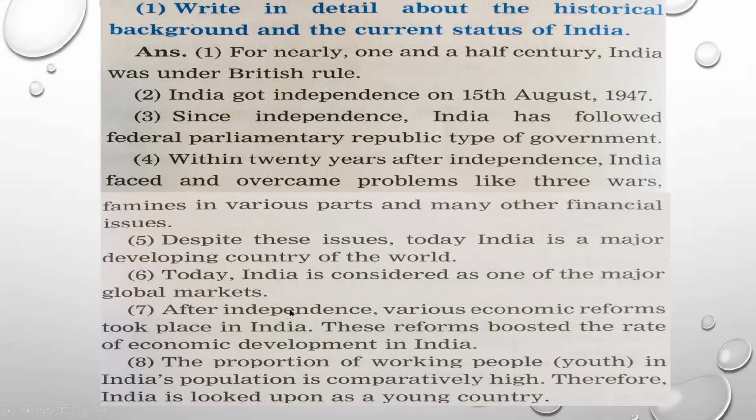After independence, a number of economic reforms, meaning good changes, took place which helped bring about economic development in India. We have also discussed that the proportion of youth, that is working people, in India is very high compared to children and old people. That's why our country is called a young country.